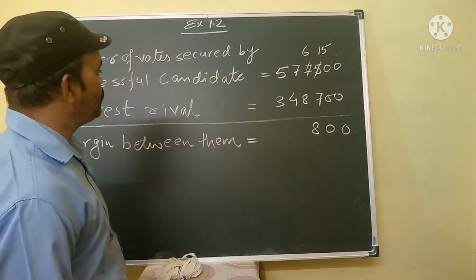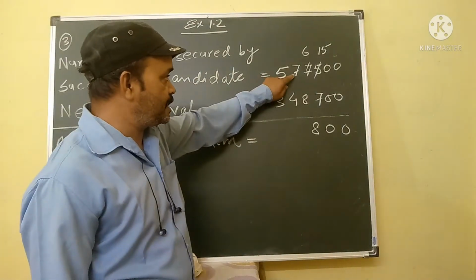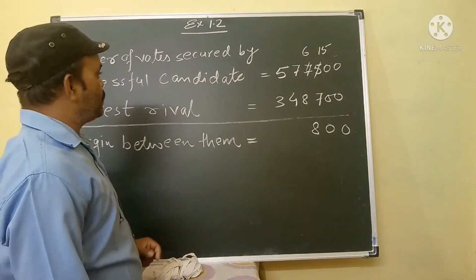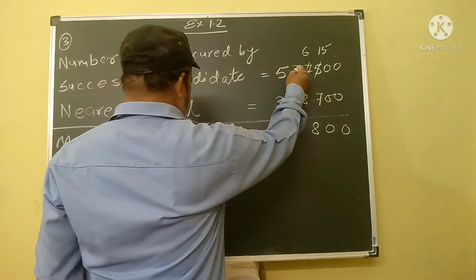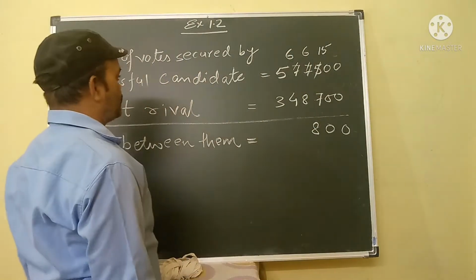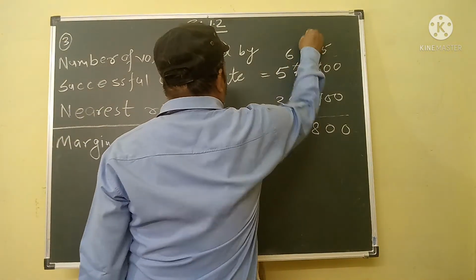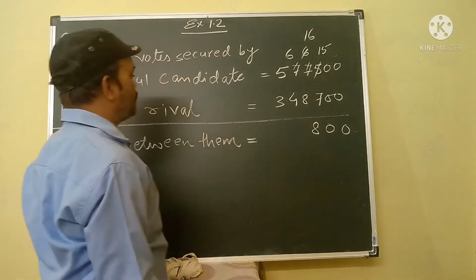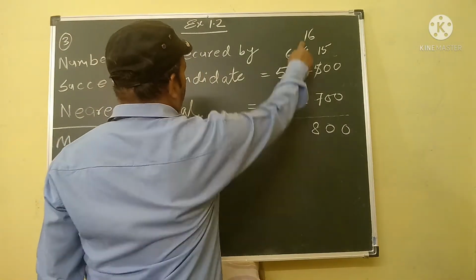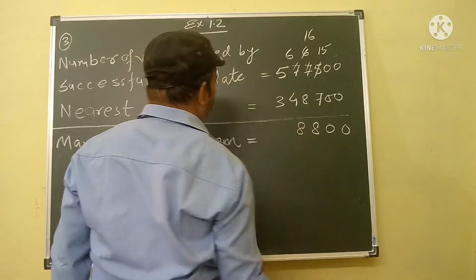So we borrow one from the nearest number, that is 7. Then 7 converted to 6, and this 6 converted to 16. Then we can subtract 8 from 16. 16 minus 8 is equal to 8.